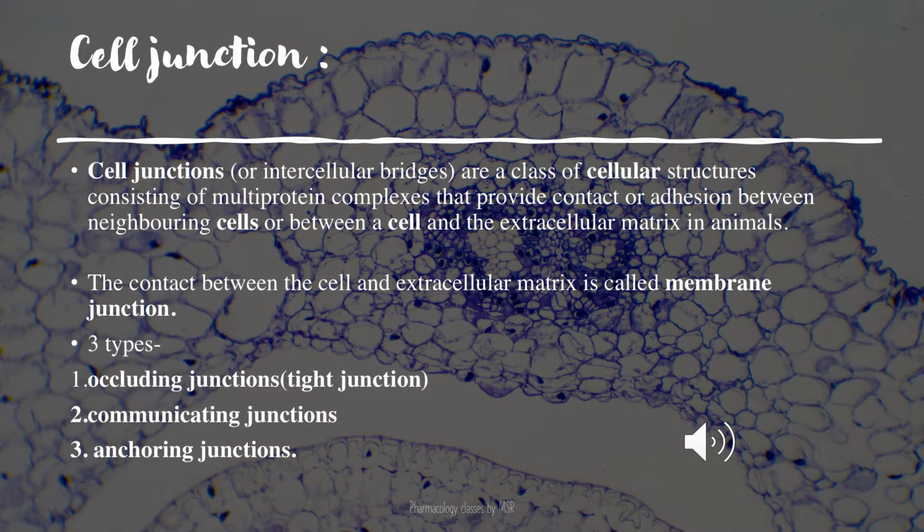Why we are calling them bridges is that these intercellular bridges, or cell junctions, are the cellular structures which help in the adhesion of one cell to the other cell. That is the reason we call them cell junctions or intercellular bridges. There are three different types of junctions, which are occluding junctions, communicating junctions and anchoring junctions.